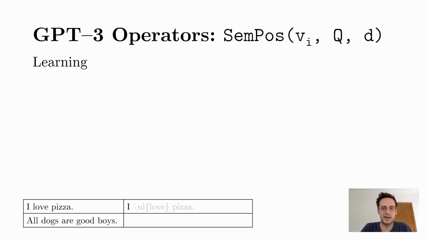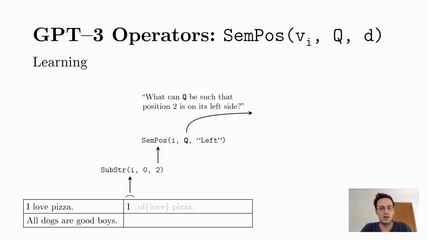When learning the query for a semantic position, we already know that we need to take some substring and are asked to figure out one of the positions of this substring. We pick a direction and then ask what the query can be such that position 2 is on its left side. All combinations of words that start on the right side of this position could then be the ones we are interested in. In this case, love or love pizza. Again, ranking will allow us to pick the correct one.